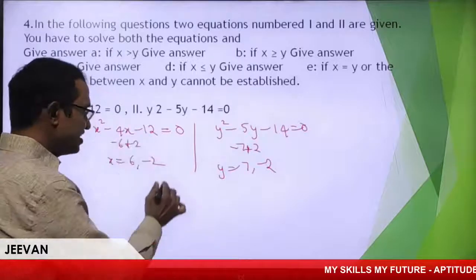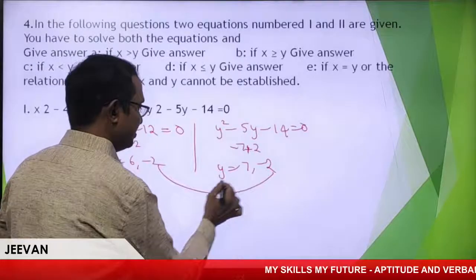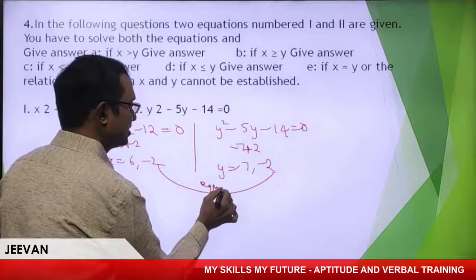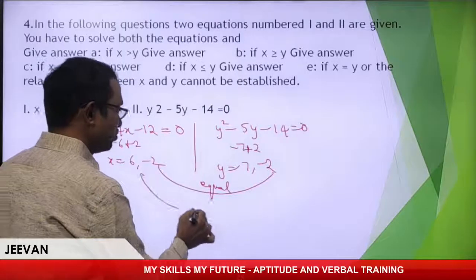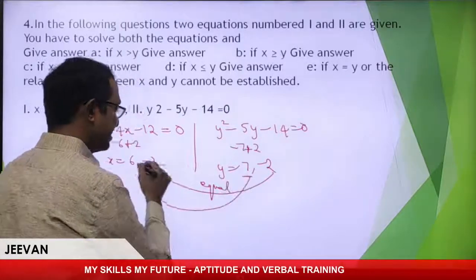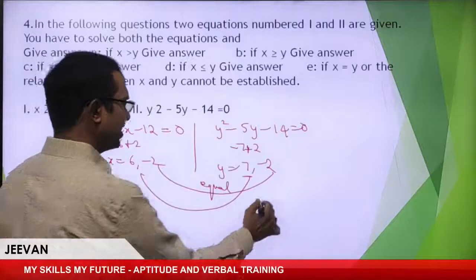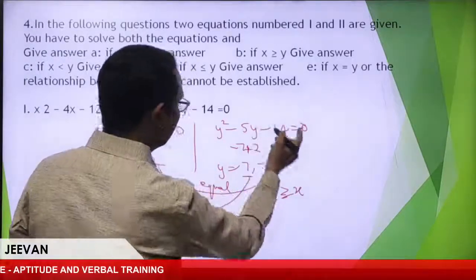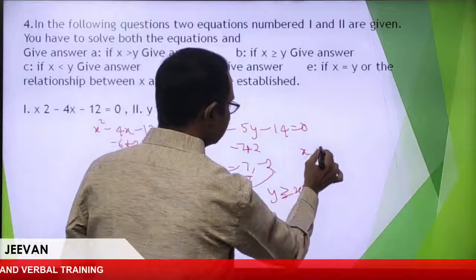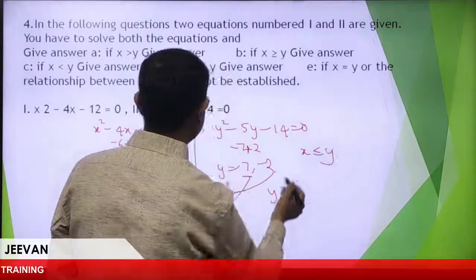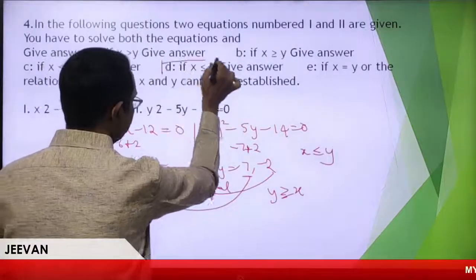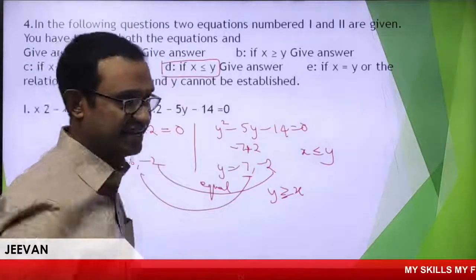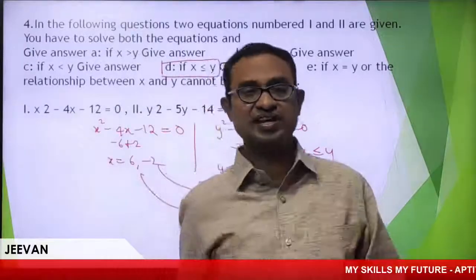Now look at the values of x and y. One way, x and y both are equal. Another way, 7 is greater than 6. So I'll write y is greater than or equal to x, which is not available. So I'll write like this, x is less than or equal to y. So my answer is very clear, D. Hope you people are clear.